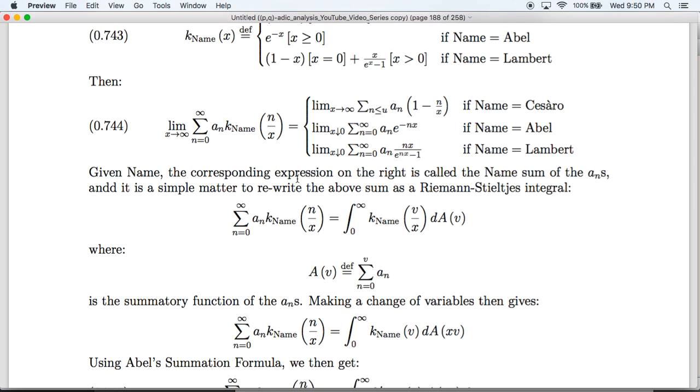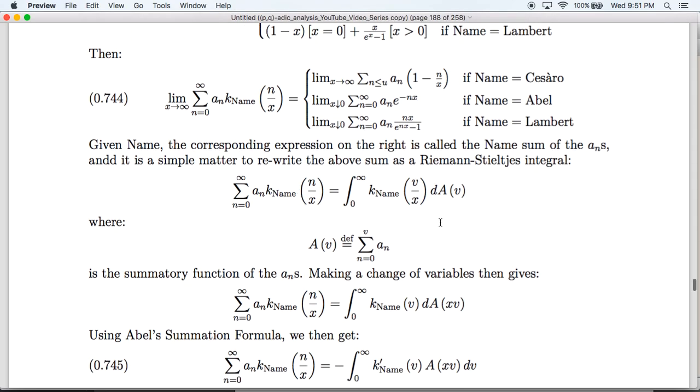In particular, it is a simple matter, just by the definition of the Riemann-Stieltjes integral. By definition, this sum is equal to this integral, where A of v is by definition the summatory function of a_n. Whenever I work with the Riemann-Stieltjes integral, I always need to open up the Wikipedia page to remember the formula, because working with the details makes my brain hurt. But anyhow, if we make a change of variables, we then end up with the following.